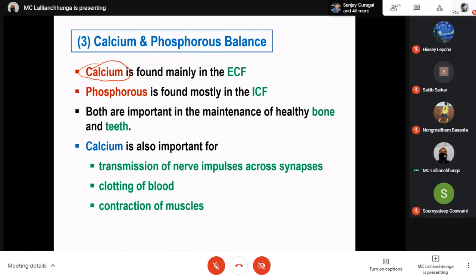I want to ask you one question again. What is the role of calcium for the contraction of muscles? Exact role. Transmission of impulse from nerve to the muscle, it is doing that. It pulls the vesicles to release the neurotransmitter. But when the action potential is passing through the muscle fiber, calcium has another role for muscle contraction. Can any one of you tell me what is the function of calcium for that?